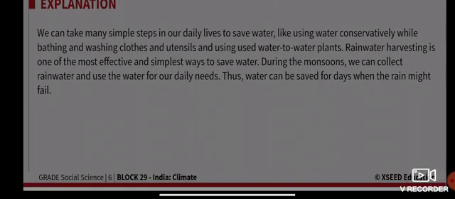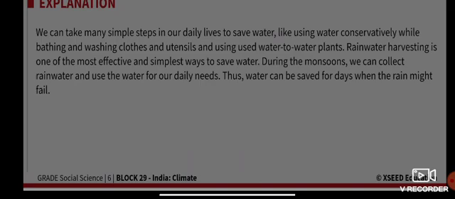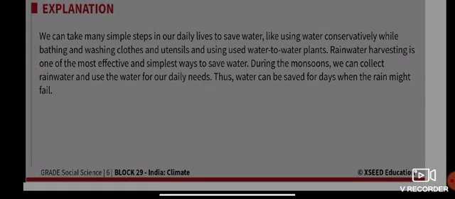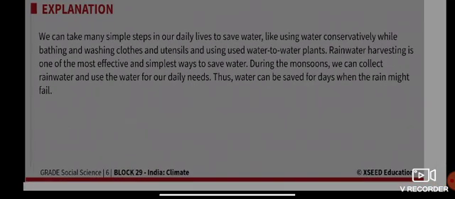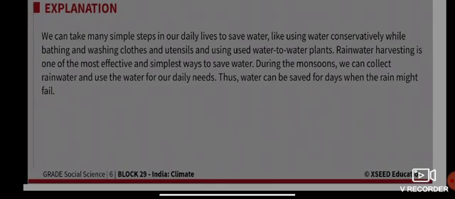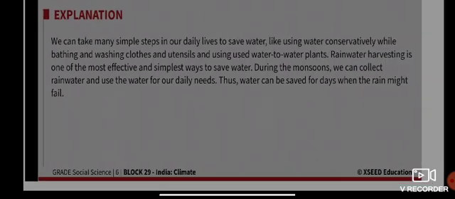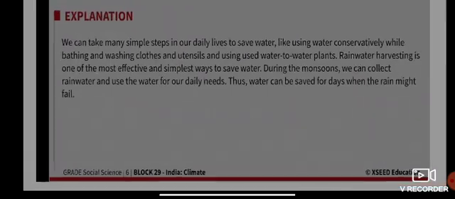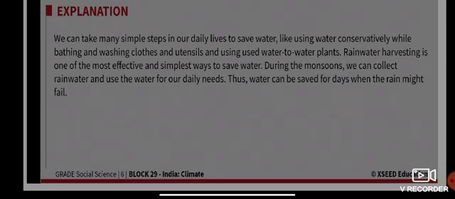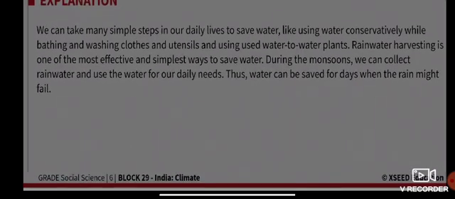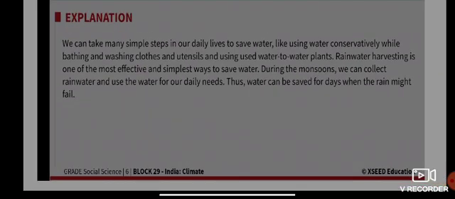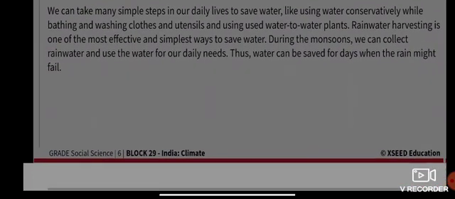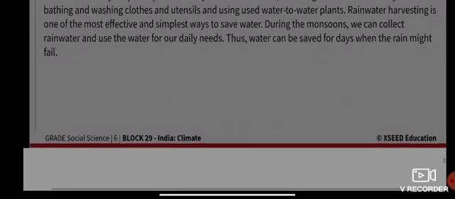During the monsoon we can collect rainwater and use it for our daily needs. Thus water can be saved for days when the rain might fail. We can build a large storage tank or reservoir near our house to collect the rainwater, so that we will not face a quick shortage when the rain does not fall on time.